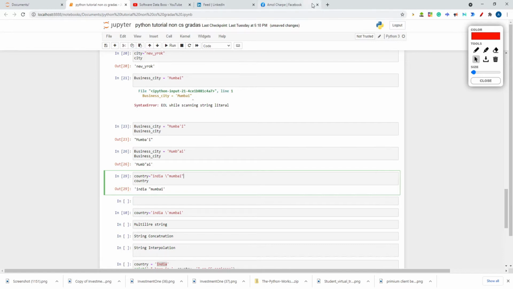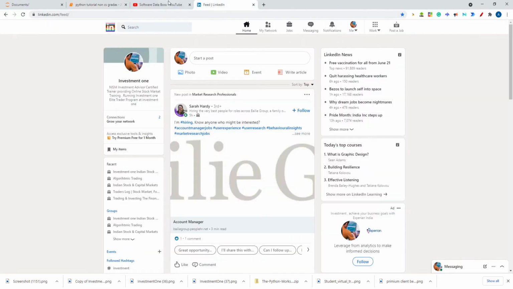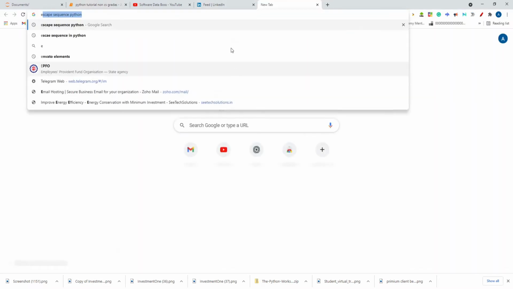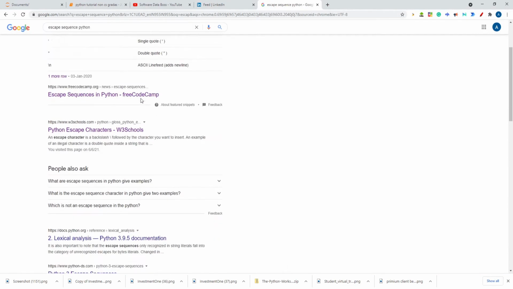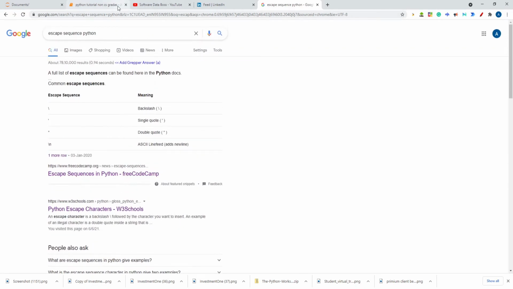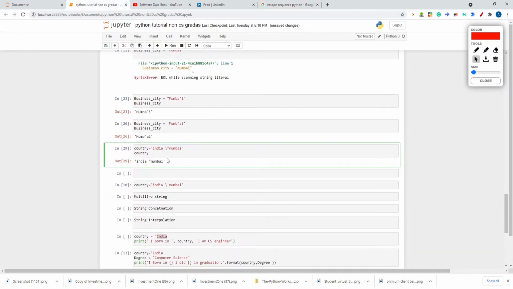If you search on Google for the concept of ASCII sequence, then you will know very well. On Google you have to search ASCII sequence, ASCII sequence in Python. Then you'll get a better idea about it. You can go through different websites. I will not go into that detail, but you need to study the ASCII sequence.